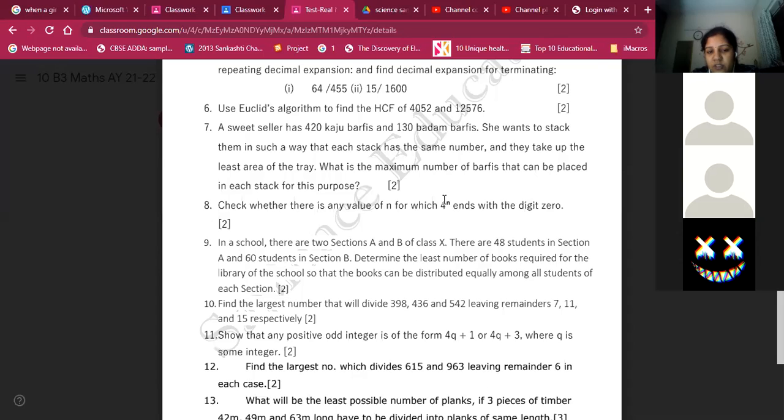Show that any positive odd integer is of the form 4q plus 1 or 4q plus 3. So you have to show 4 cases, with the remainders.